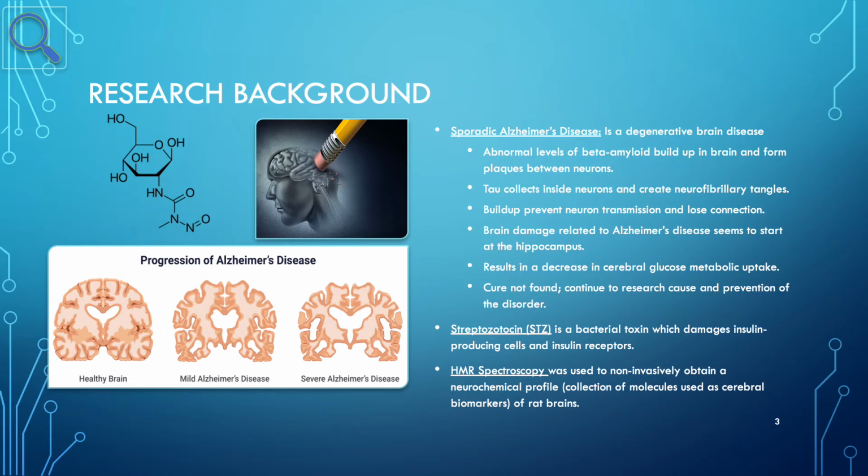Brain damage related to Alzheimer's disease seems to start at the hippocampus and results in a decrease in cerebral glucose metabolic uptake. A cure isn't found, but there is continued research to find the cause and prevention of the disorder. Streptozotocin, STZ, is a bacterial toxin which damages insulin producing cells and insulin receptors. This was used to inject the experimental groups of rats in the study, which you will see in the upcoming slides. HMR spectroscopy was used to non-invasively obtain a neurochemical profile of rat brains.